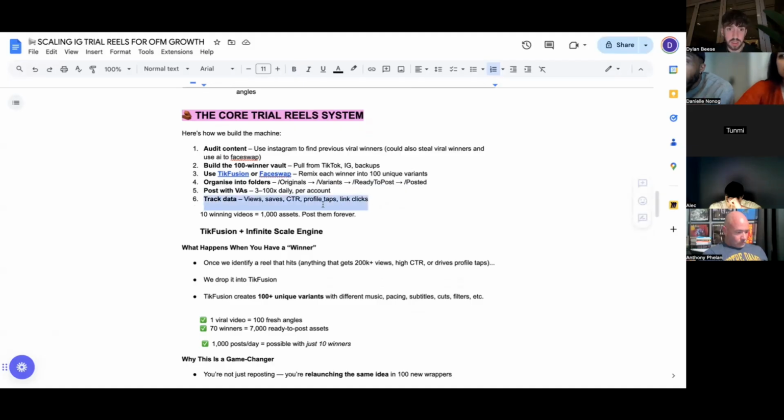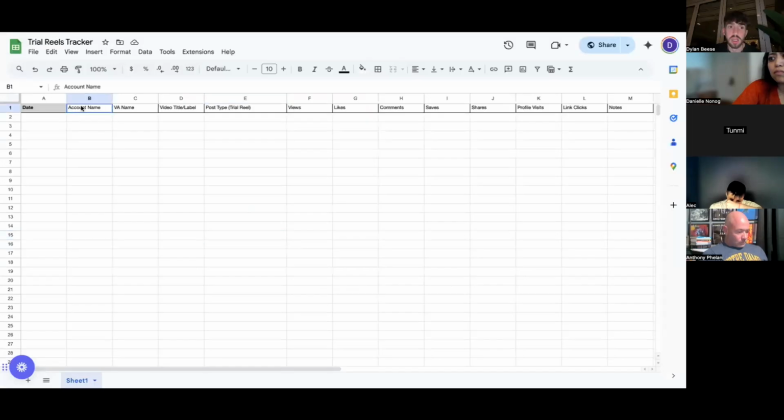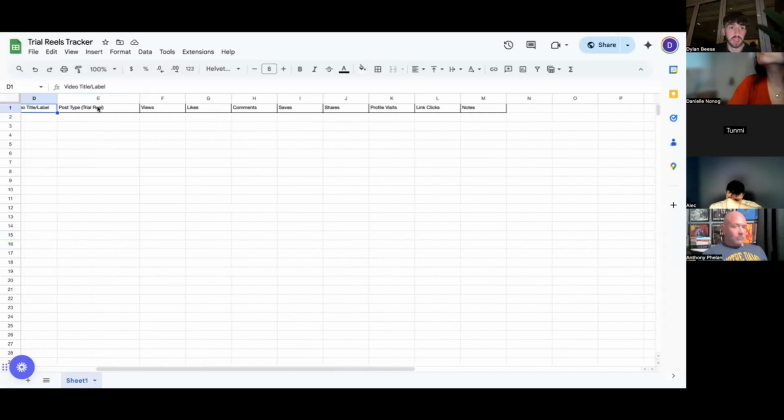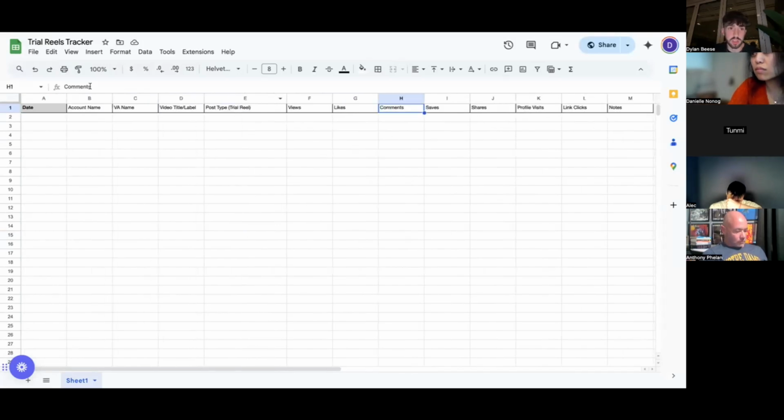And then you can track the data, right? So views, saves, click-through rate, profile taps, link clicks, etc. You can build out something super simple if you want: account name, VA name, video title, post type, trial reels, views, likes, comments, shares, and so on, wherever you want to go. This is just an example, along with the date posted.